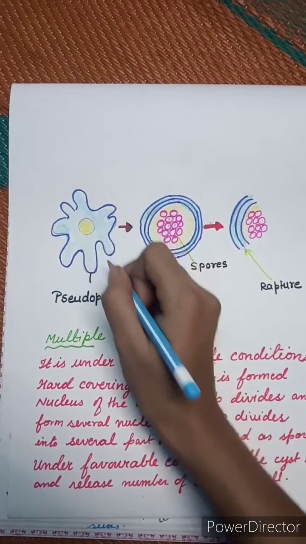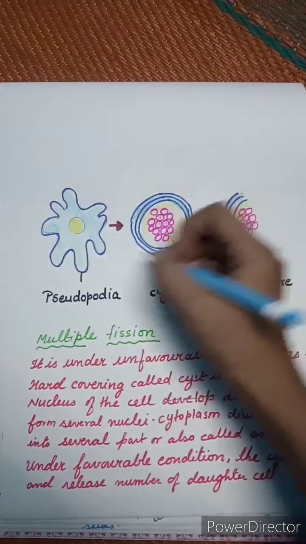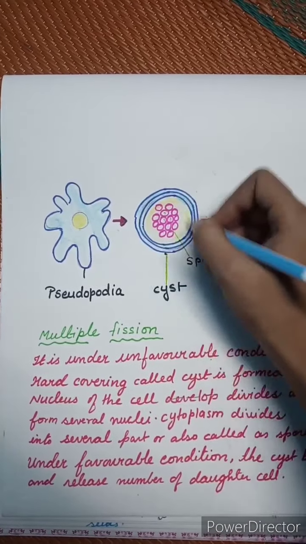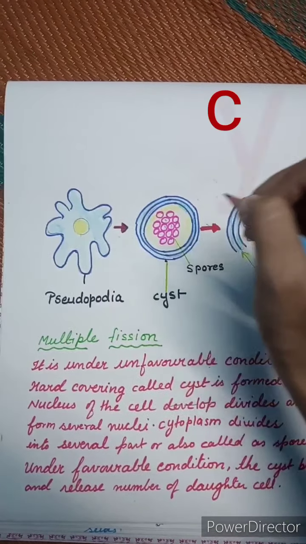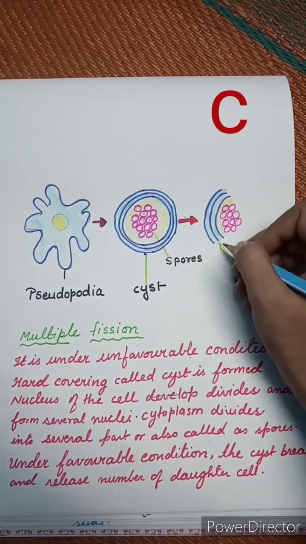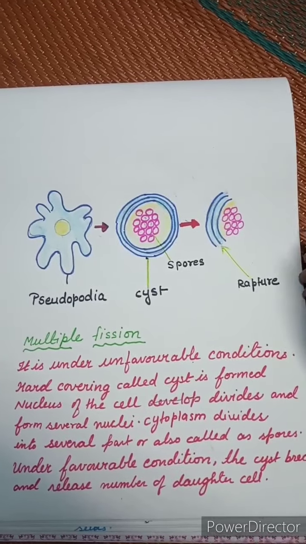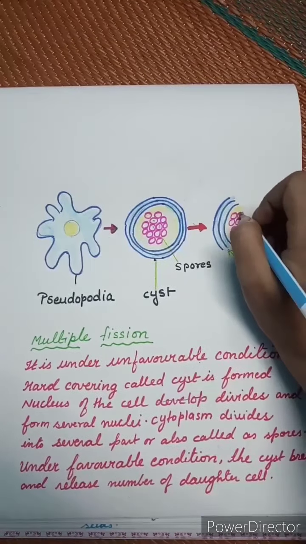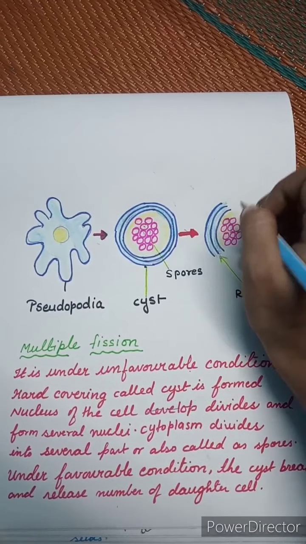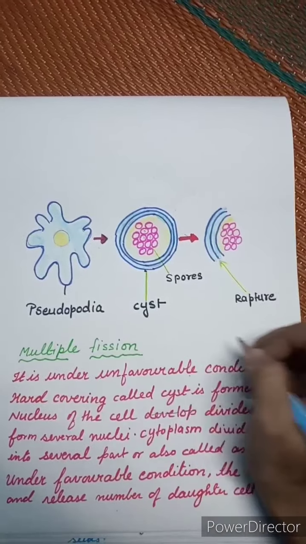The nucleus will divide, the cytoplasm will divide and form the spores. The pseudopodia turn into the hard covering called a cyst. When it is favorable condition, the cyst will break, and after breaking they will release the daughter cells, and these daughter cells will develop into an individual amoeba cell or grown up amoeba cell. So it is about multiple fission.